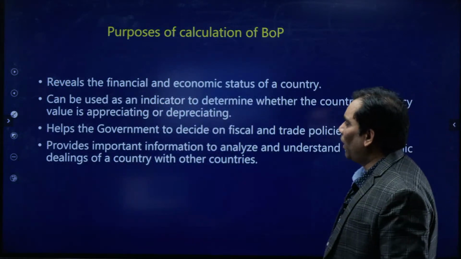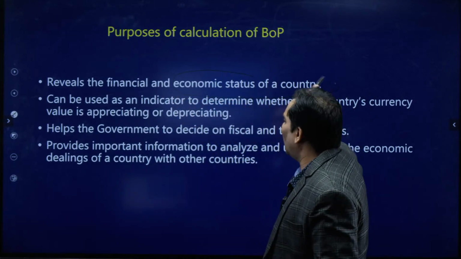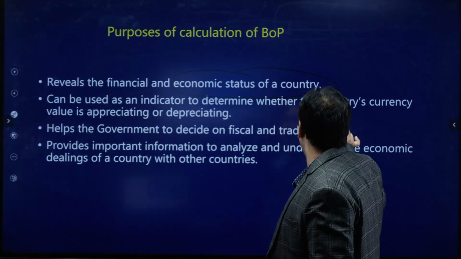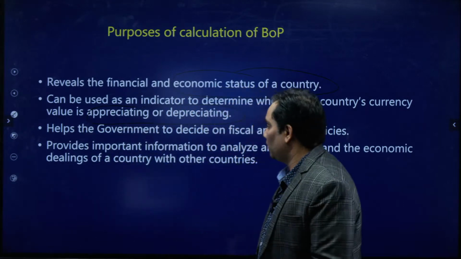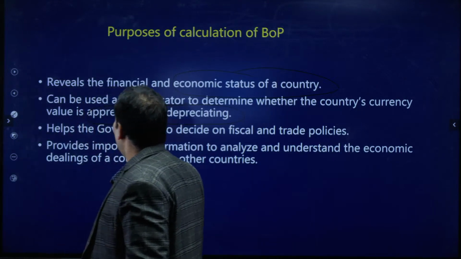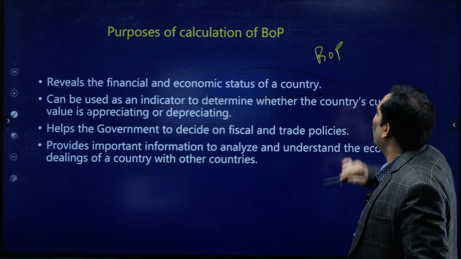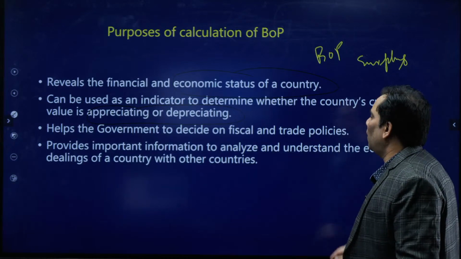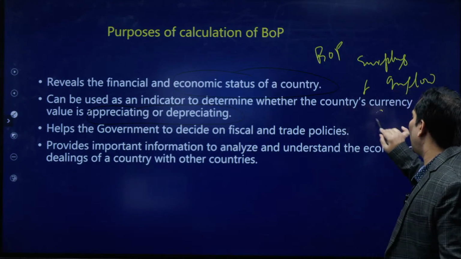Next is the purpose. We discussed already that it shows the economic status of the country. It is the determination of the appreciation or depreciation of the currency. When there is a BOP surplus, what does it show? That we have forex reserves, inflow of dollars. That means there is supply of dollars.